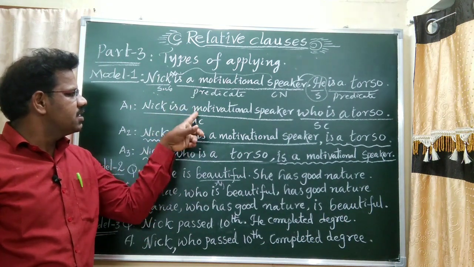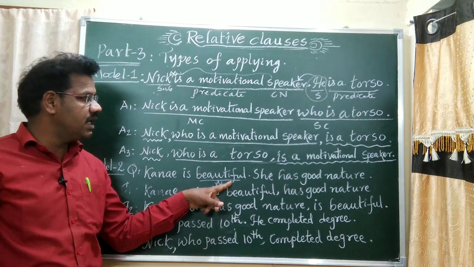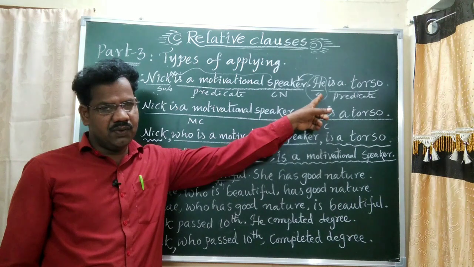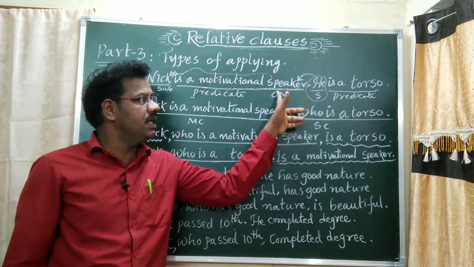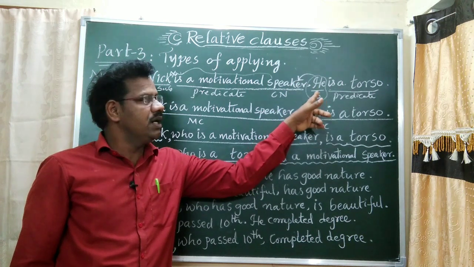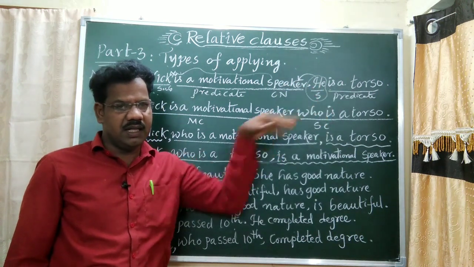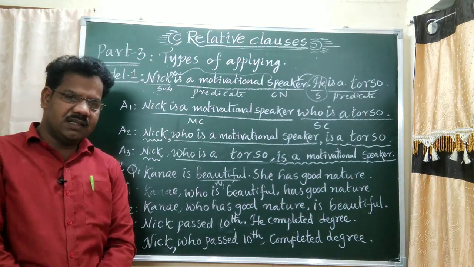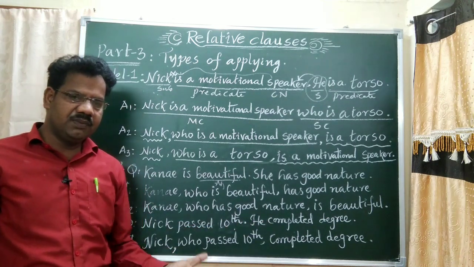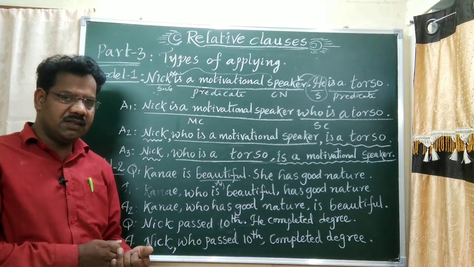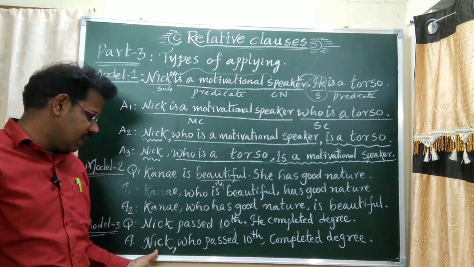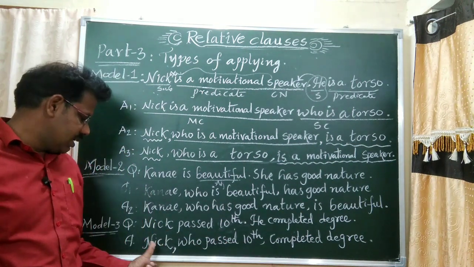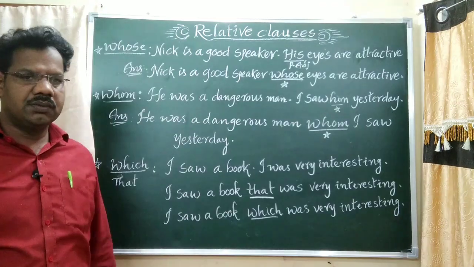This one is not suitable here because here an adjective is there, and here a noun is there. In the place of the noun, we have applied who. After the noun, we have applied the relative pronoun who, after deleting the full stop and he. Understand? And the third one, Nick passed 10th class. He completed degree. According to timeline order or chronological order, Nick who passed 10th completed degree. Nick who passed 10th completed degree.